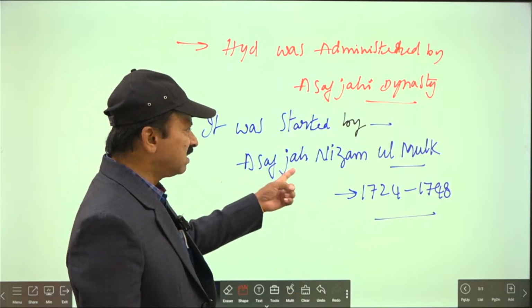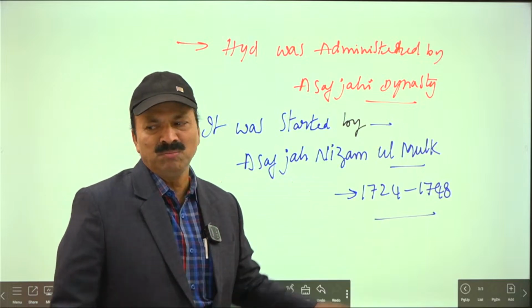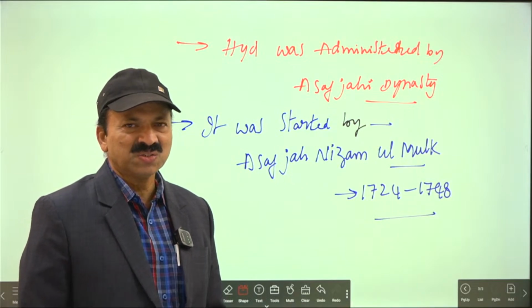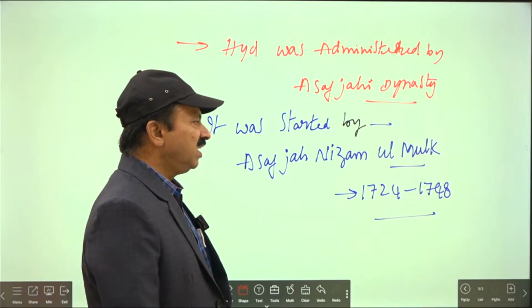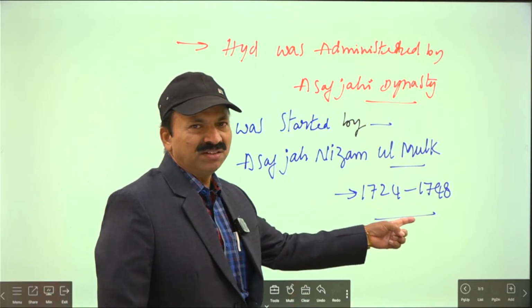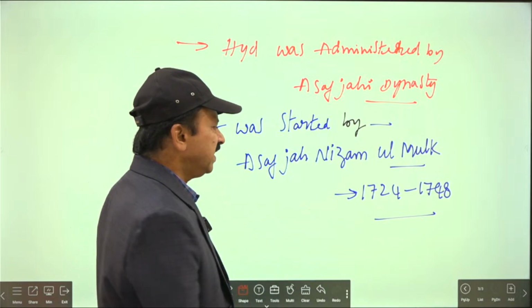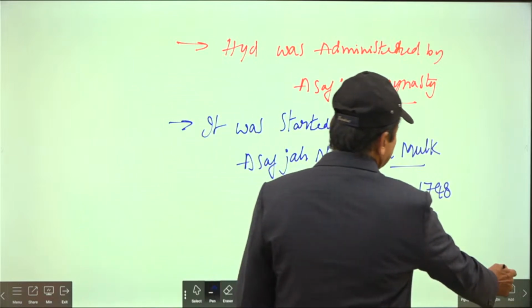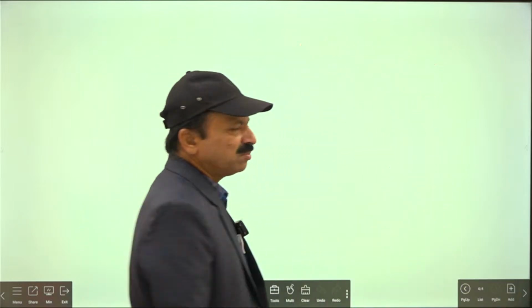First ruler: Asaf Jah Nizam ul Mulk. You got the idea? First ruler Asaf Jah Nizam ul Mulk. He came to power in the year 1724 and continued till 1748. He died in the year 1748. Then a new ruler should come to power.